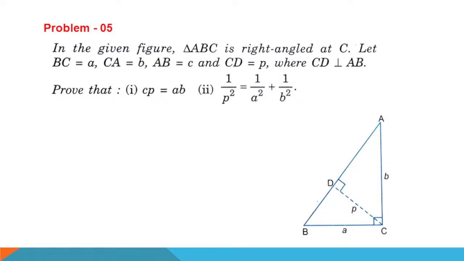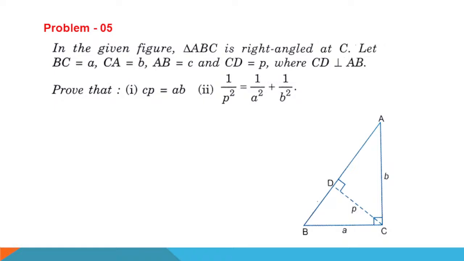A, B, C, right angle at C. From C, there is one perpendicular upon the hypotenuse AB at the point D. The length of the perpendicular is small p. Base is small a and height is b, and AB is equal to c.